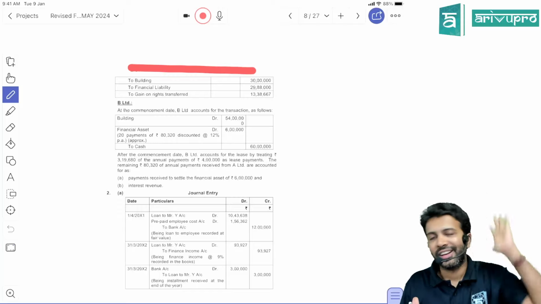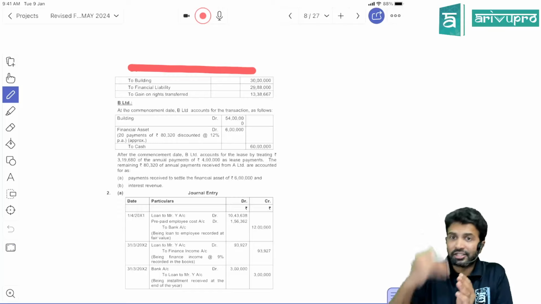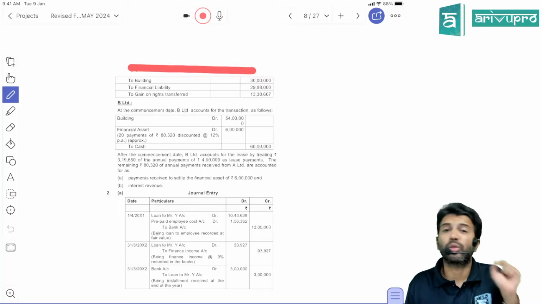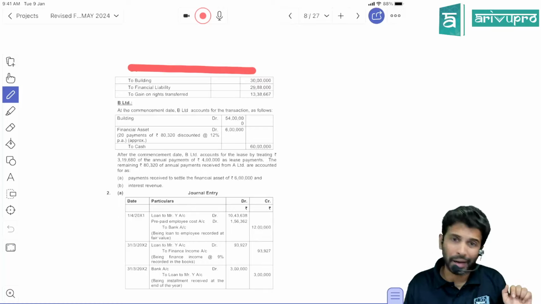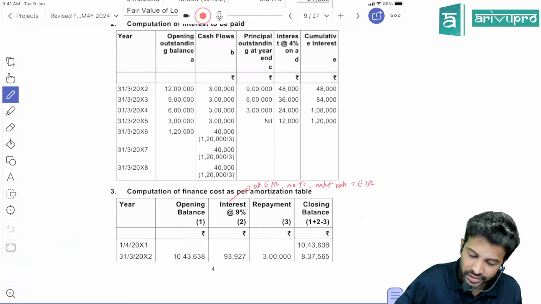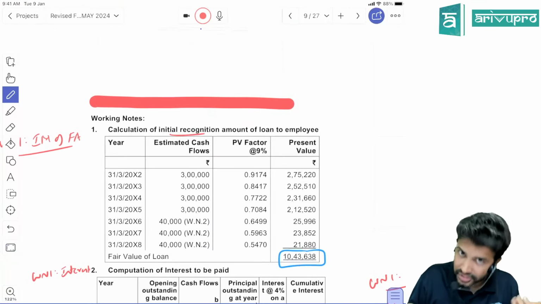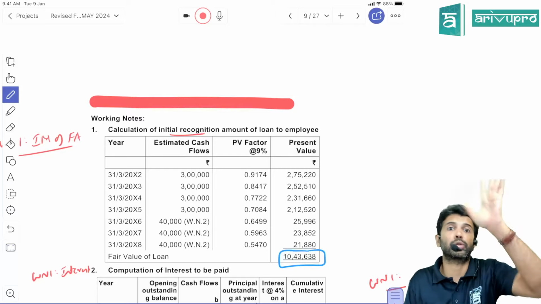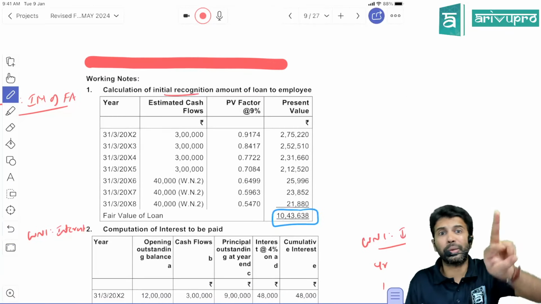Should be good. Okay. Now, sir, for a company, this is loan given. Loan given is a financial asset. So what is the journal entry? Financial asset account debit to bank, right? So company has given a loan of 12 lakh, but initially can you show 12 lakh rupees? No, you can't show 12 lakh rupees. Since the transaction had happened at off market terms, you have to show the asset at fair value. And how do you get fair value? Present value of future cash flows.